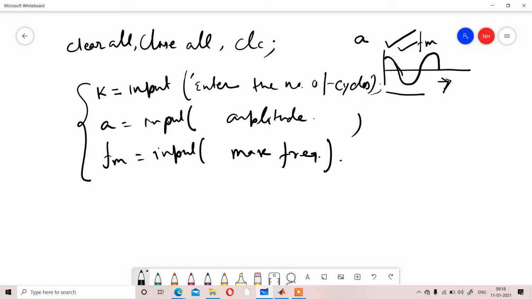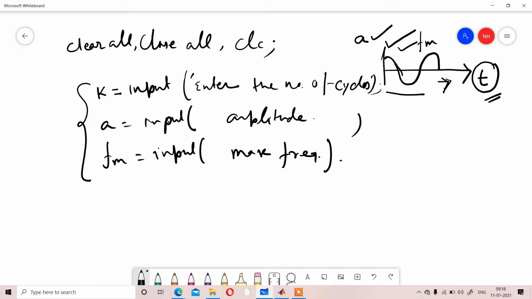So after that, we need to display that cosine wave depending on the three conditions. First, you have to consider the t over which the input signal will be displayed.